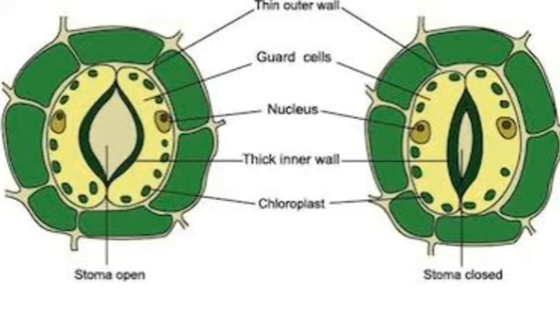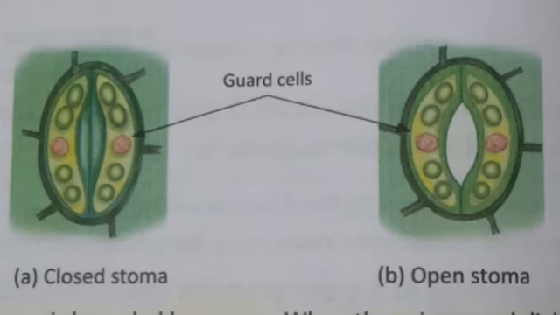Now when there is enough light and water, the guard cell swells up and curves away from each other, thus opening the stomata. This allows carbon dioxide to enter the cells of the leaf. Whereas during the night time, when there is no light at all and the water is less, the guard cell shrinks and the stomata closes, and at that time the carbon dioxide is not taken in by the plant.